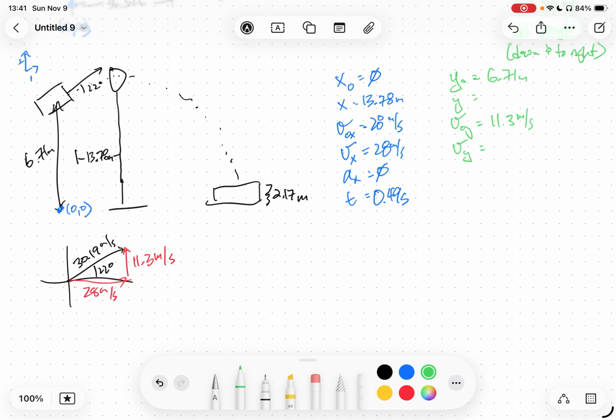We don't know how fast he's going up or down as he moves through the hoop. His acceleration should be free fall, negative 10 meters per second squared, and the amount of time is going to be the same. So this is just like the lab, and we can again use that first equation to calculate the final position given all of this information, which I'm dutifully putting into the solver right now.